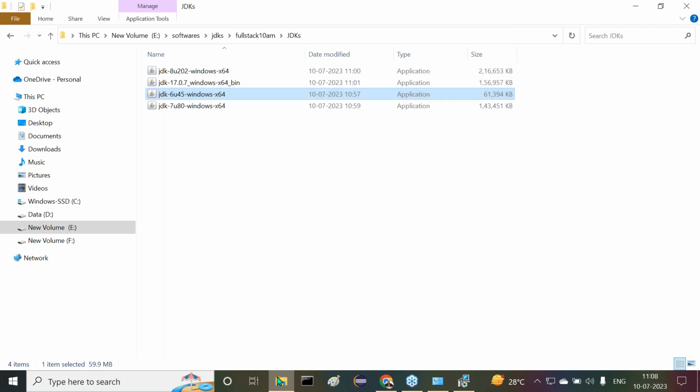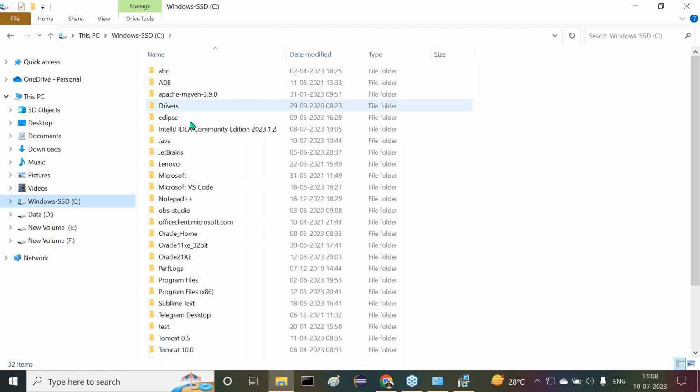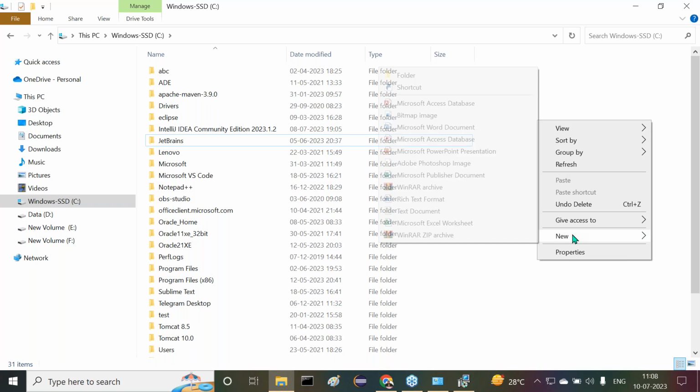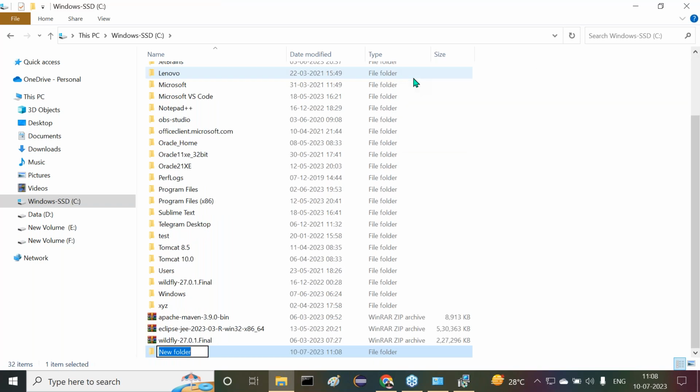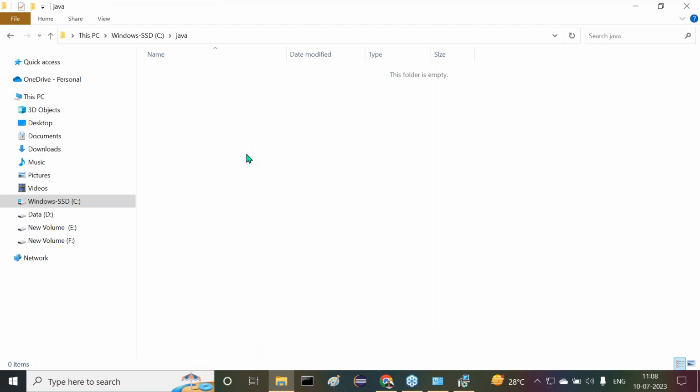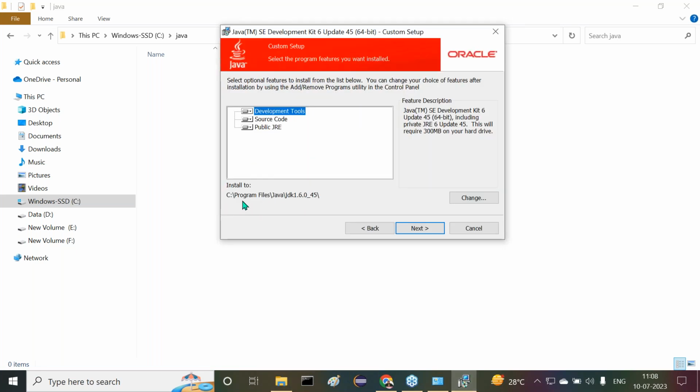In C drive, at which location I want to install my softwares there. In C drive, Java folder, I want to create it. In C drive, right click, new, a folder, like what there, Java. Java folder here I created. Inside the Java folder, I want to install my softwares. That's my requirement. In general, we are going to install our softwares under C drive only. In C drive, Java is a folder I've taken. There I want to install my required softwares. Clear? All right, now observe carefully. Now here, by default, it has taken the location is what there, program files location.